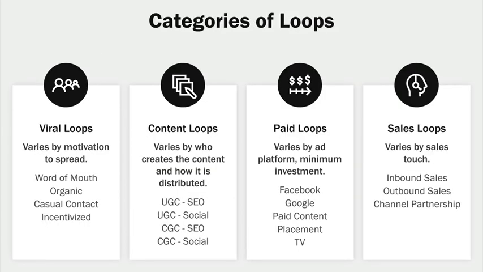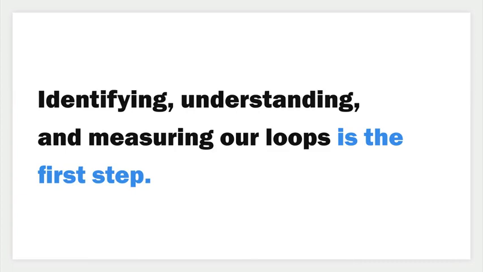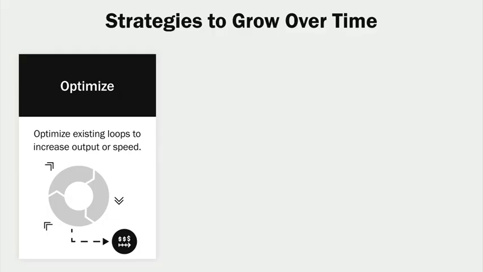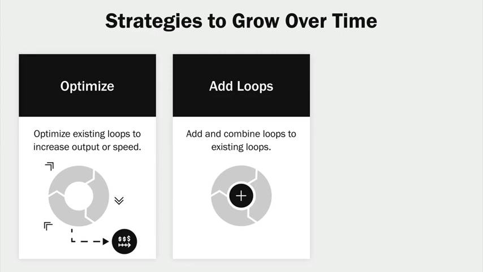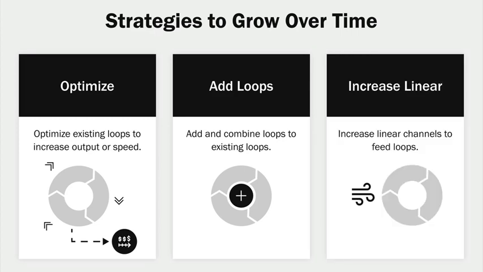We talked about 4 different categories of acquisition loops: viral loops, content loops, paid loops, and sales loops. Identifying and understanding and doing this basic measurement of our loops is the first step. But once we do that, we need to explore what are the other levers we have to grow over time. Well, the first is that we can optimize our existing loops. The second is that we can think about how we add and combine loops to enable new ceilings and make our current ecosystem even more efficient. And then the third thing, typically the lowest leverage activity, is that we can increase linear channels in order to